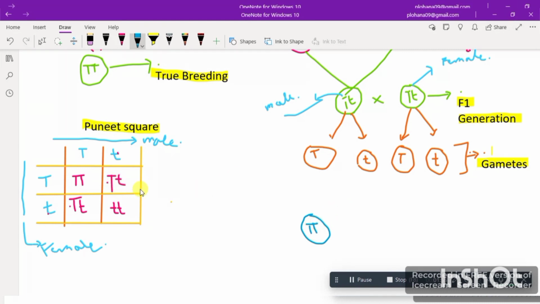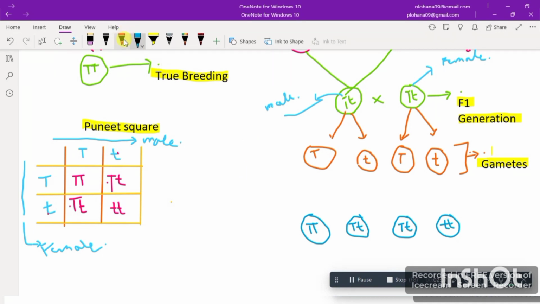Another is capital T and small t. So I'm making here capital T and small t. Another we do have, which is also capital T and small t. So making here capital T and small t. And last we have small t and small t. I'm just going to make here the small t with the small t, right? So I have made here what we got, like this.